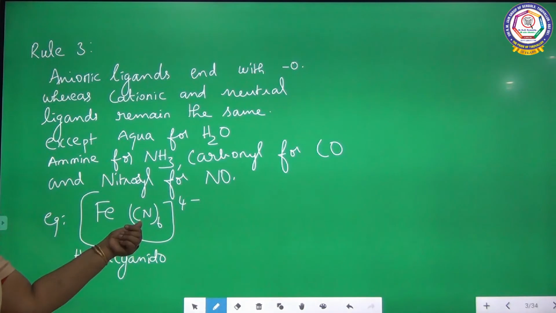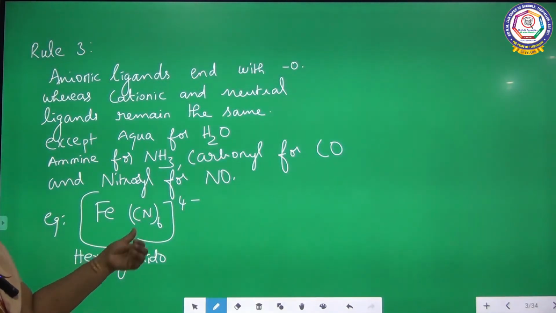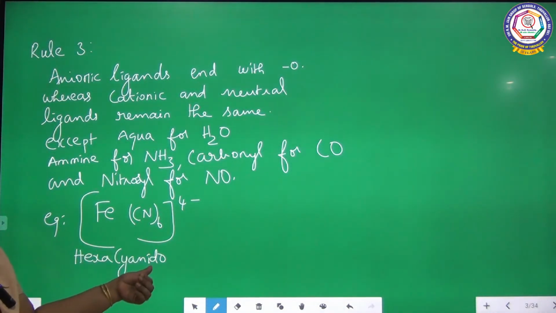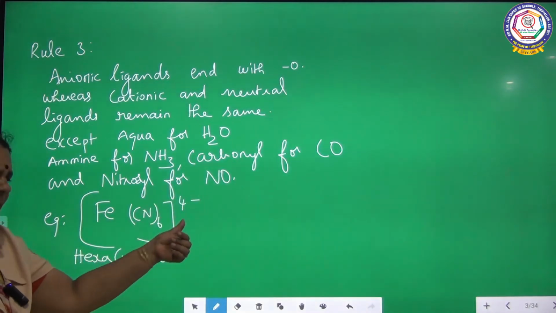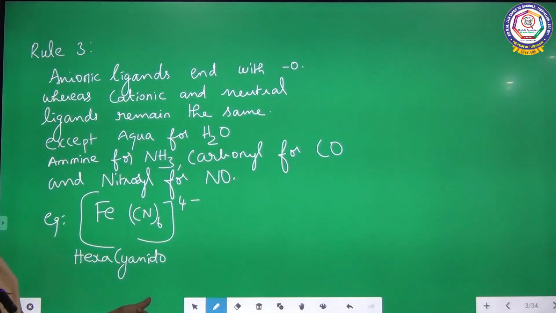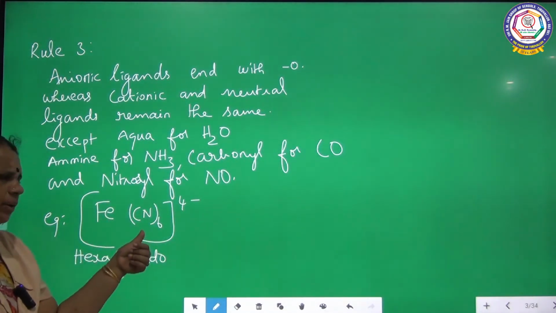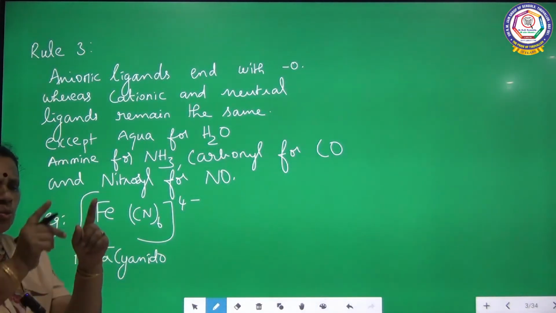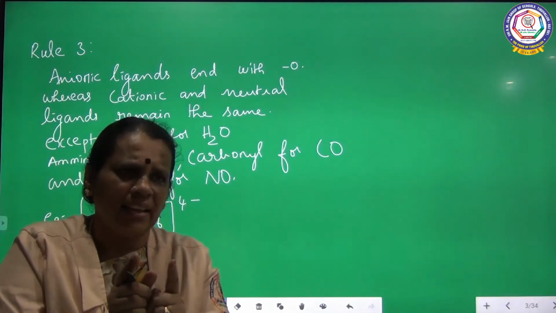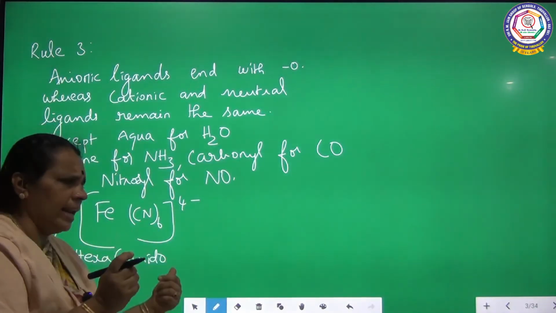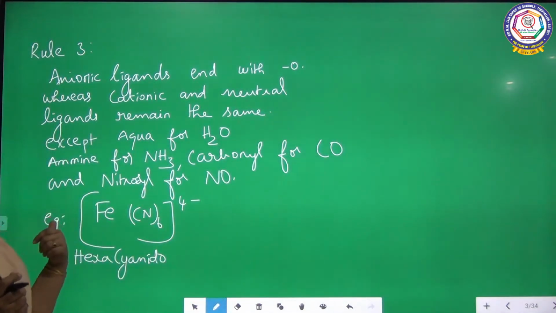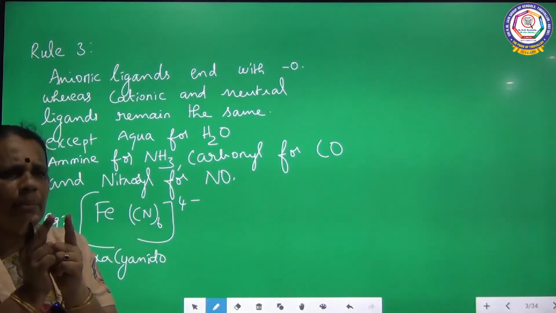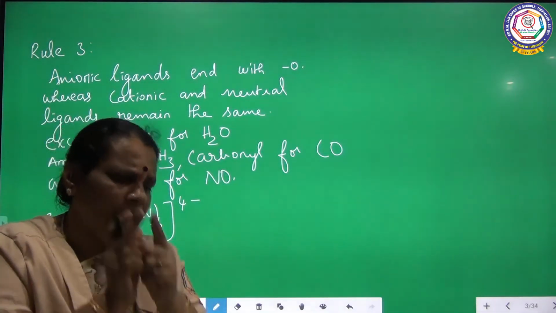as it is a negative ligand. I told you negative ligand should be ended with O. So cyanogen is a negative ligand, so I have written hexacyanido. Whenever a negative ligand is attached to the central metal ion, the central metal ion should be ended with ATE.